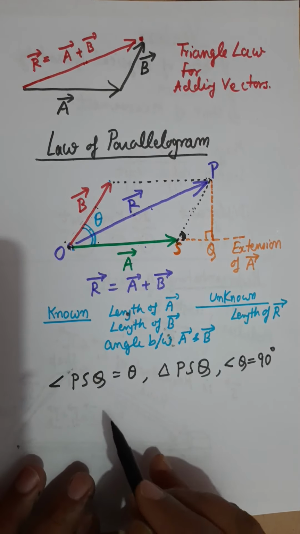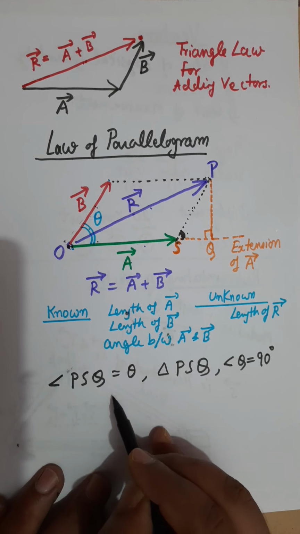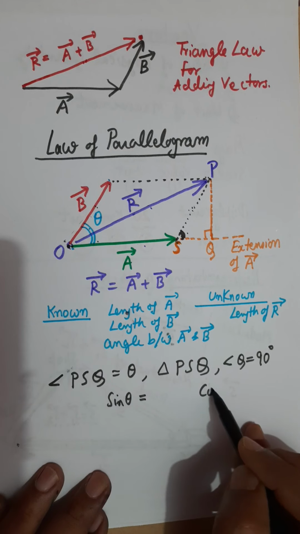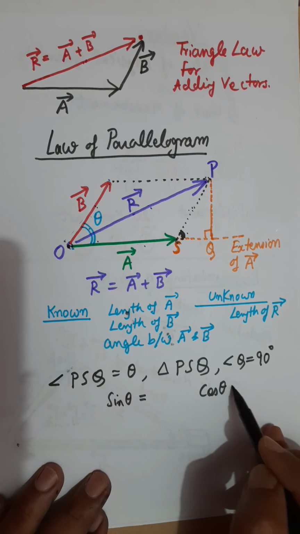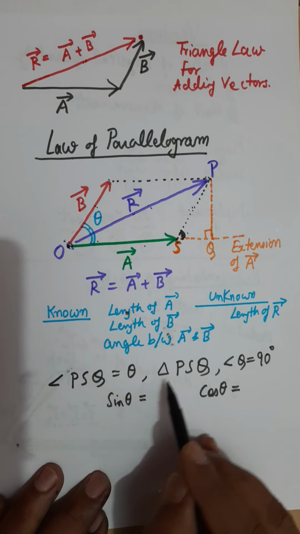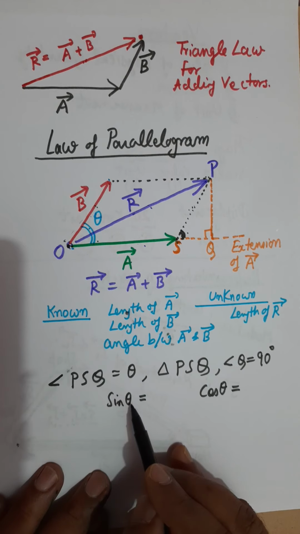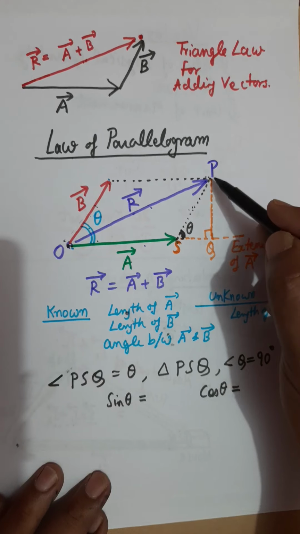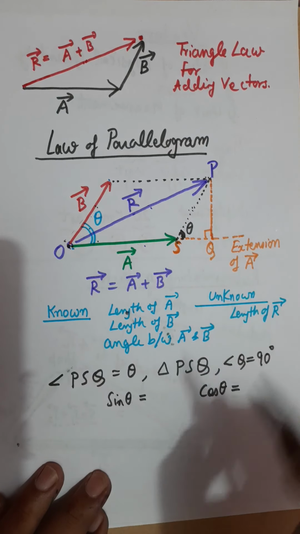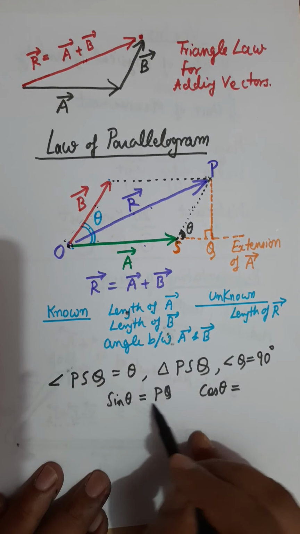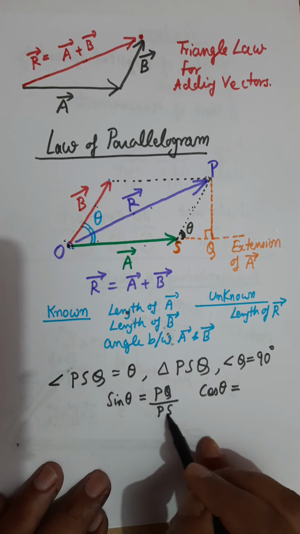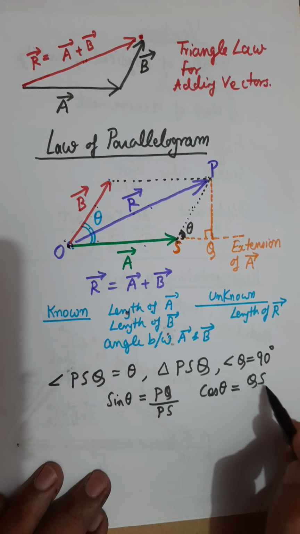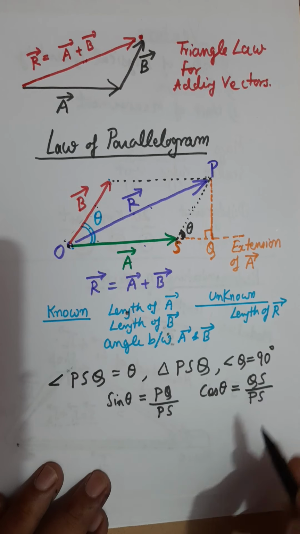And if I apply trigonometric ratios, sin theta and cos theta, which are perpendicular by hypotenuse and base by hypotenuse. For triangle PSQ, this angle is theta. Sin theta is perpendicular PQ divided by hypotenuse PS, and cos theta is QS divided by PS.